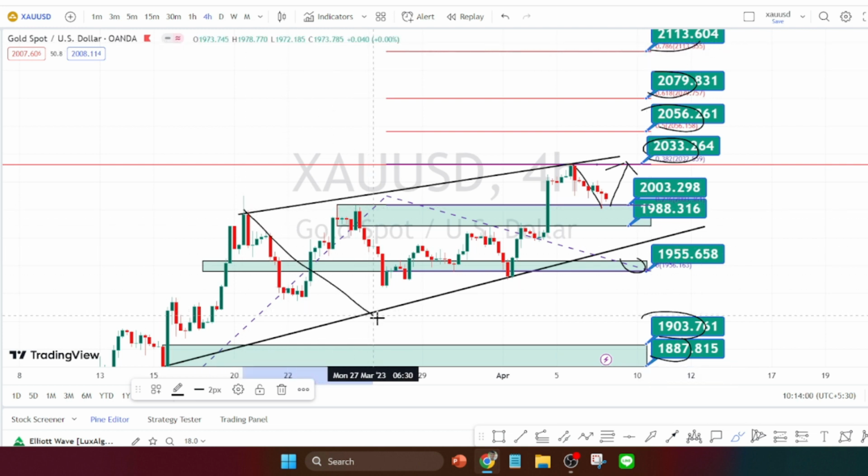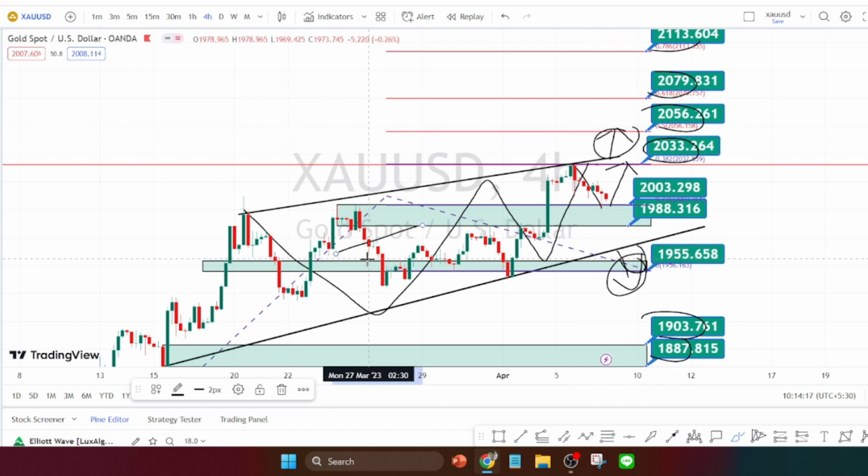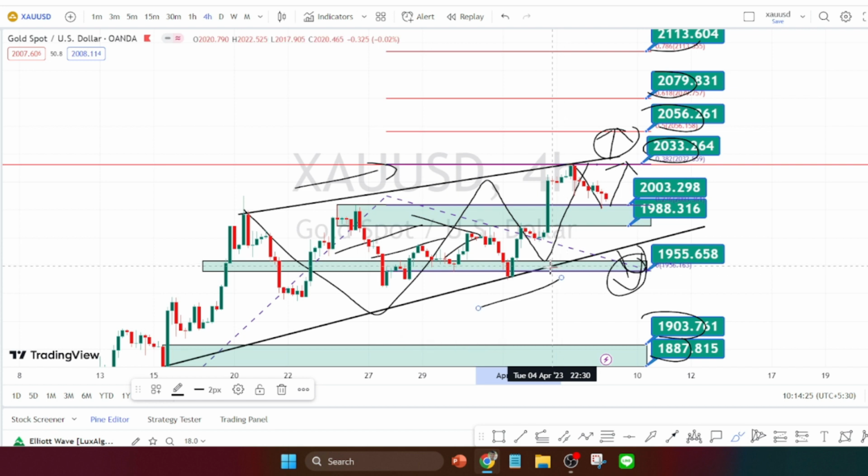Currently we are noticing the price action to be consolidating within this support and resistance line. Wait for the price action to give a breakout on the bullish side or on the bearish side in order to make a directional trade in 4 hours time frame. And overall trend of the price action in 4 hours time frame for now is in a bullish trend, as long as it is trading between this resistance line and the support line from the 4 hours time frame.